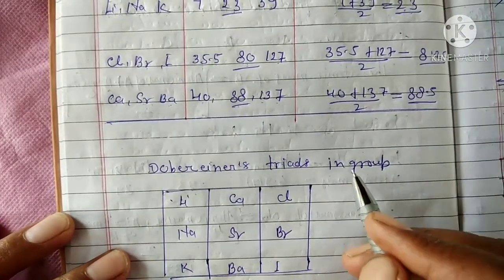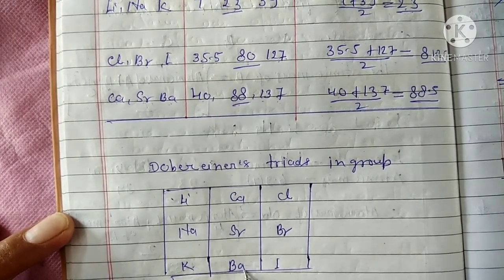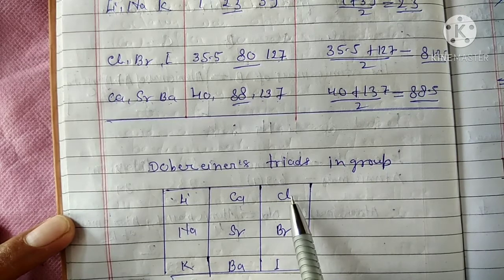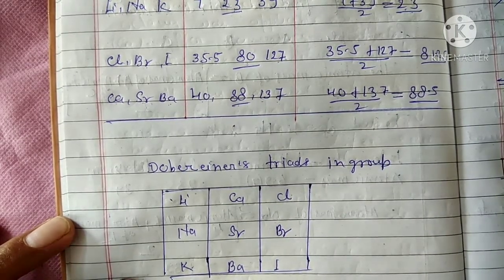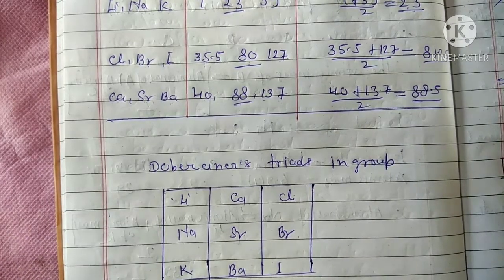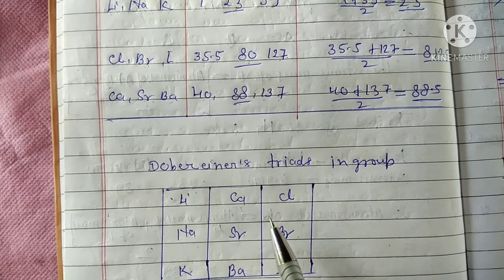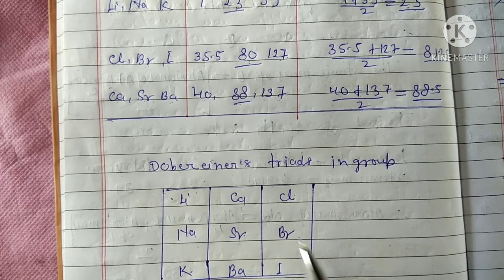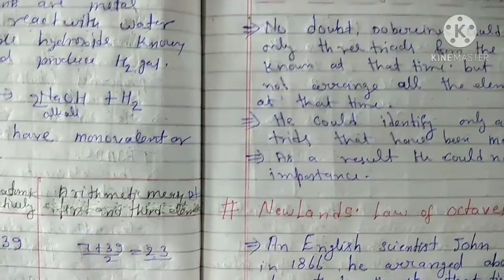Dobereiner's triads were in groups: lithium, sodium, potassium; calcium, strontium, barium; chlorine, bromine, iodine. He was successful with only a few elements, I think only 9 elements. He tried to arrange the elements according to their atomic mass in groups. But new scientists came and found that Dobereiner's classification had some limitations.